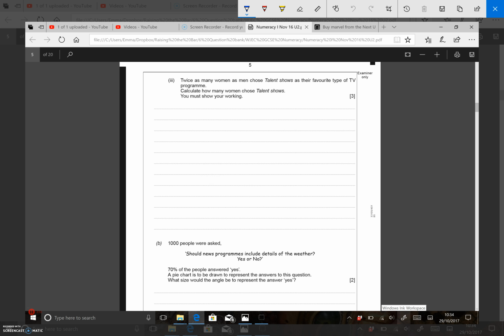Now, talent shows on the pie chart is shown as a right angle, so it's a quarter of the pie chart. So it's 1/4 of 36,000 people. So that means 9,000 people chose talent shows.